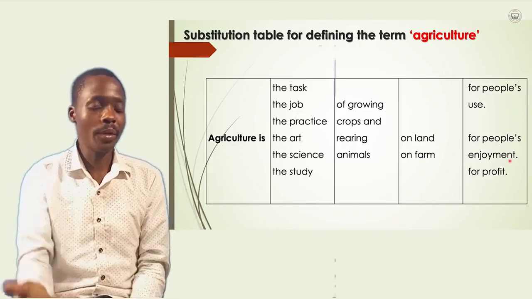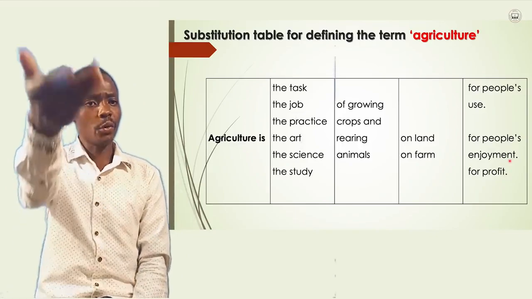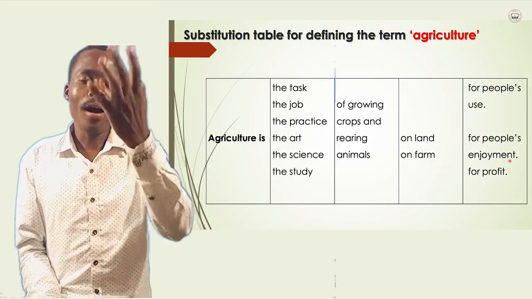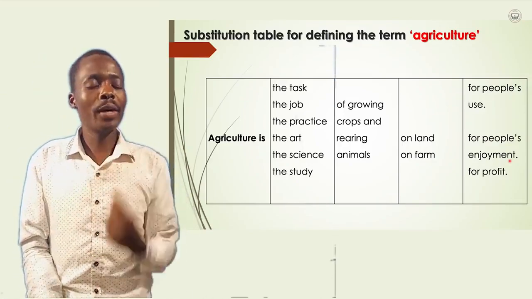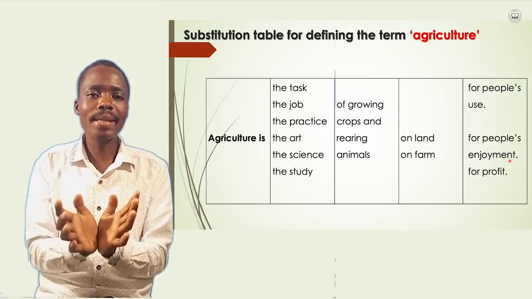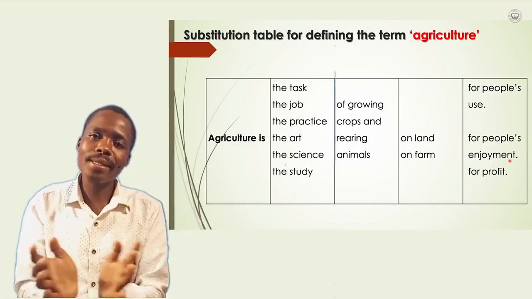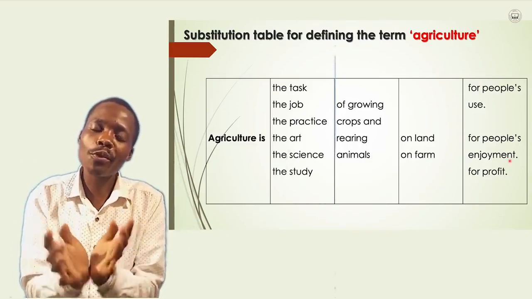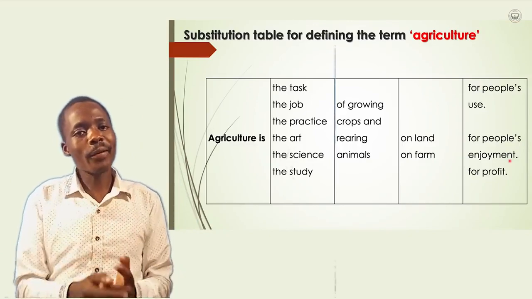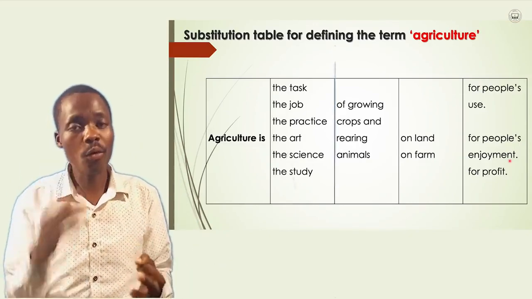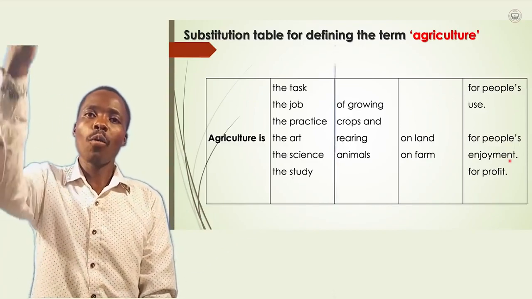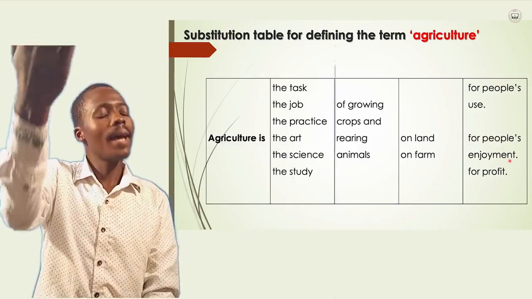For people's enjoyment. Look, how do people enjoy? When people have basic needs, we talk of shelter, we talk of clothing, we are talking of food. That is enjoyment. These are basic points that make a person complete. You cannot live without food. You cannot live without shelter. You cannot live without clothing. So, when you have these, you enjoy life.